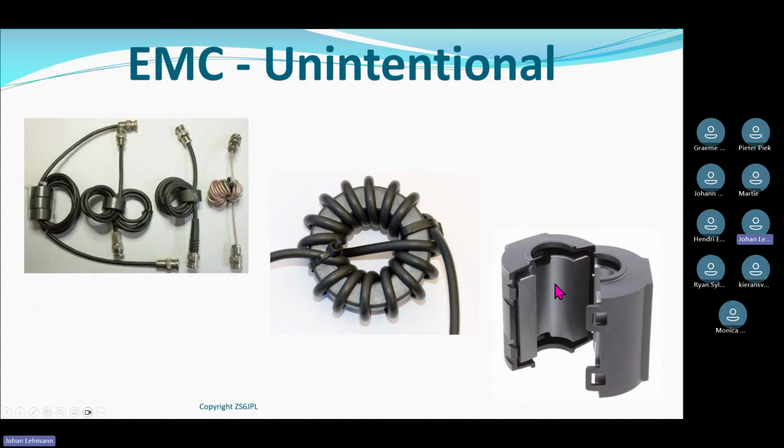Then in my shack, all 220-volt wires have got these clamp-on ferrites that get rid of common mode noise. So every single 220-volt lead, before it plugs into the back of the computer, has got one of these on. The computer monitor screens, before they plug into the screen, I've got one of these on the 220-volt wire.